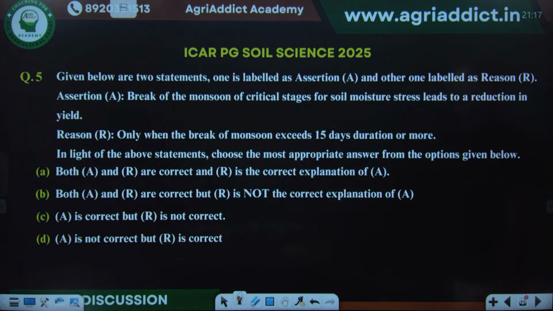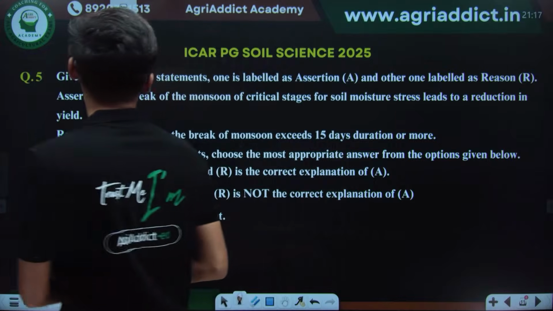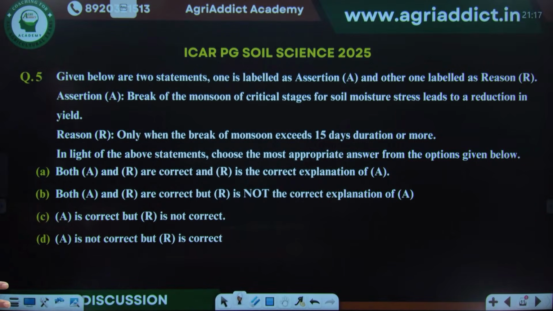So moving ahead to the next question, we have an assertion reason type of question which is asking about break of monsoon at critical stages for soil moisture stress leading to reduction in yield, and the reason for it is given as only when the break of monsoon exceeds 15 days or more. So what will be the correct answer for this question? Anyone try to answer this question?